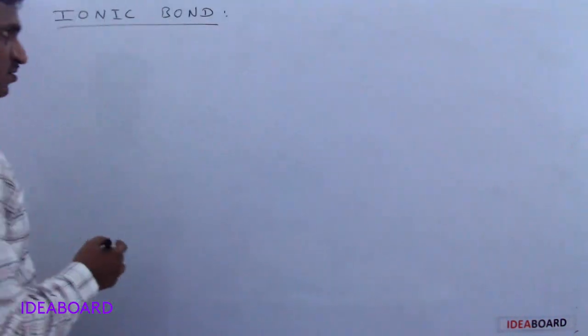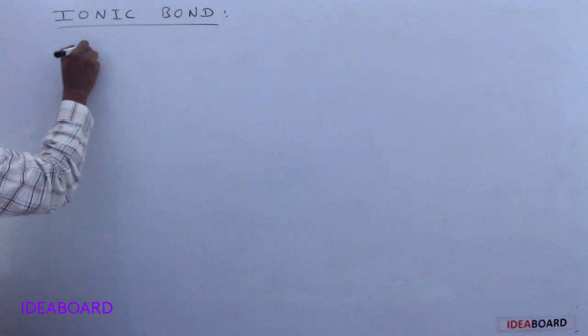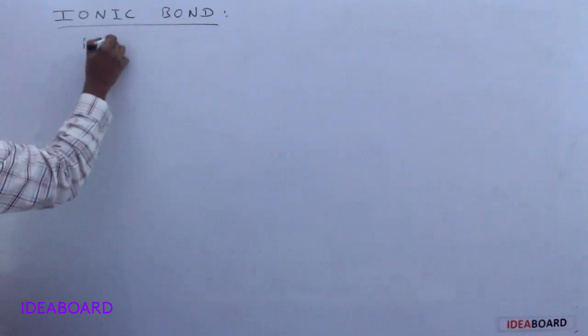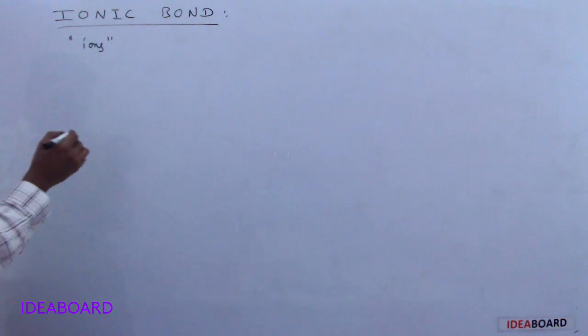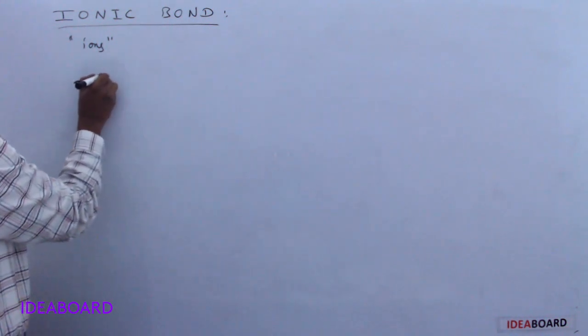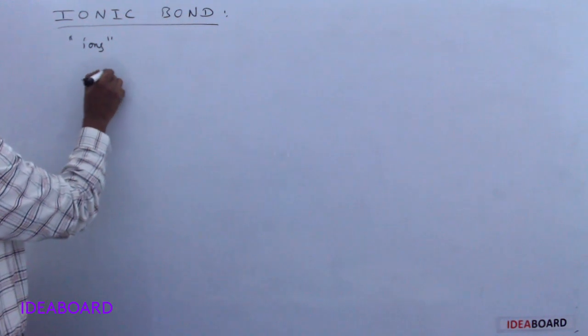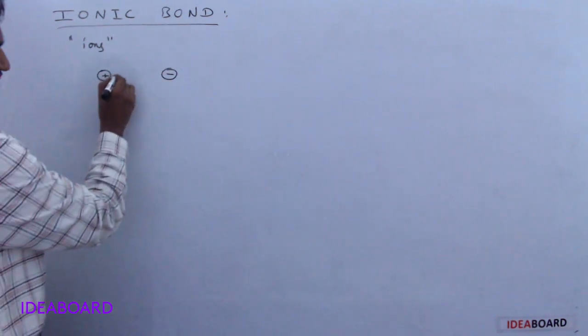Hi students, the next is ionic bond. Here, ionic bond means the bond formed between ions. Or we can say, the electrostatic force of attraction between a positive charged ion and a negative charged ion is called simply an ionic bond.